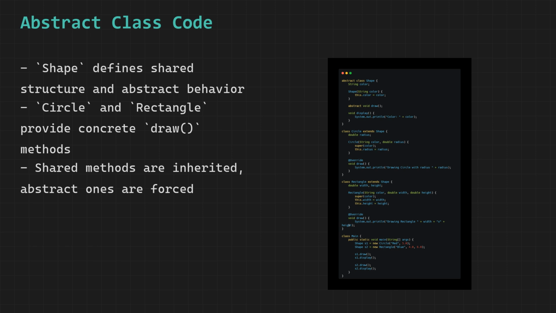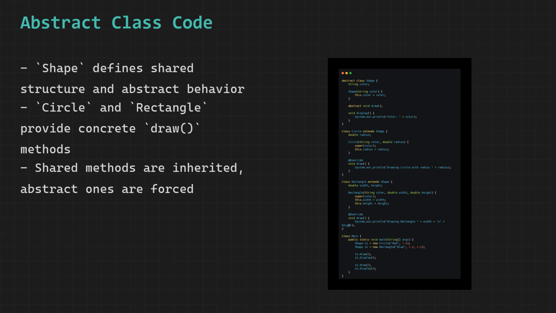Just like circle, it calls super with color to let shape handle the color field. Rectangle overrides draw with its own implementation that prints drawing rectangle followed by the width and height values. Now let us look at the main class.